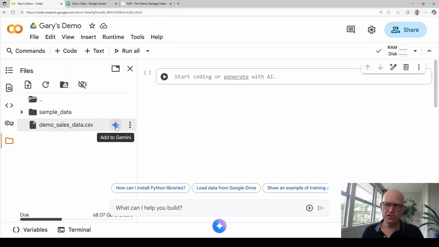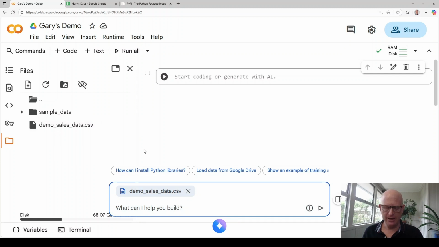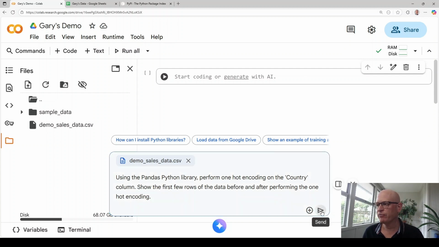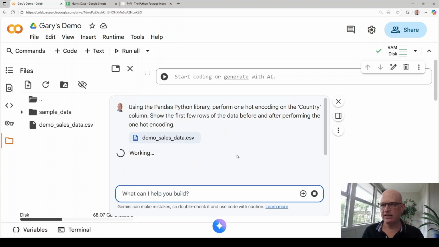I'm going to demonstrate using Gemini, assuming we're very new to Python. So I'll click Add to Gemini, and I'll ask my question. Using the Pandas Python library, perform one-hot encoding on the country column. Show the first few rows of the data before and after performing the one-hot encoding. And I've just clicked send.